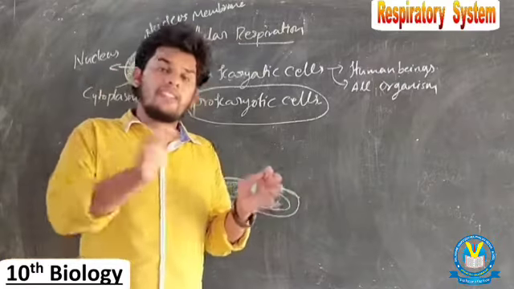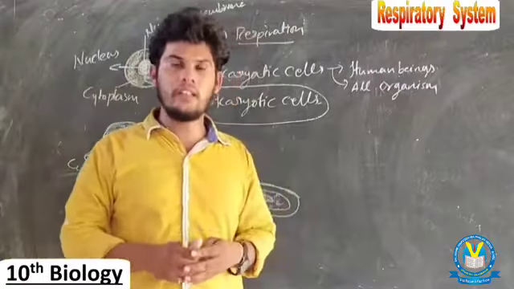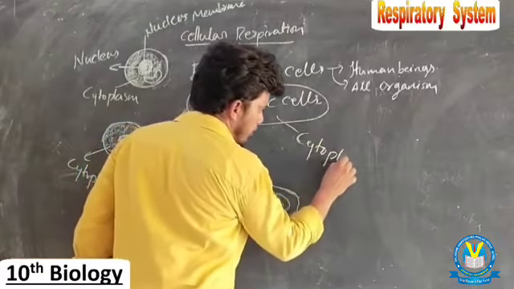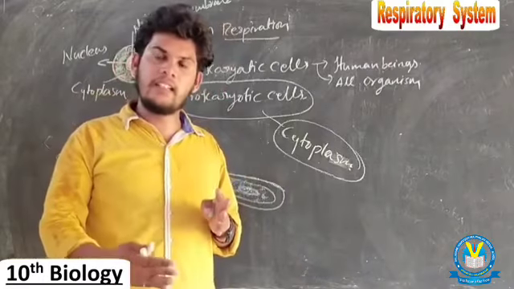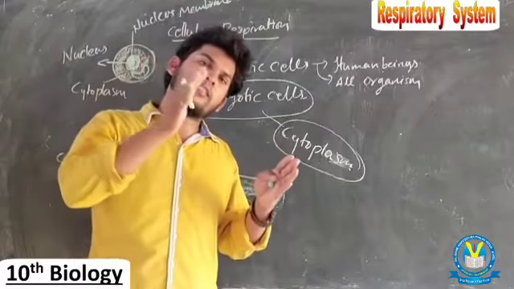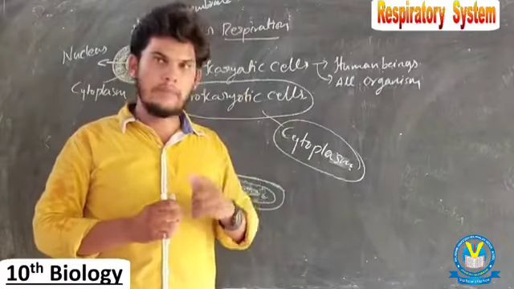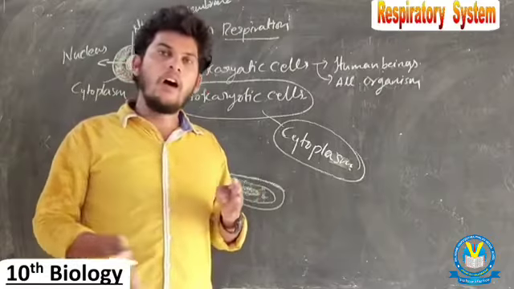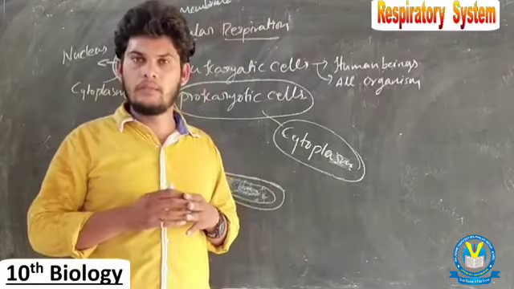Means all the cellular respiration reactions take place only in the cytoplasm. Remember this point. In prokaryotic cells like bacteria and yeast, the entire process of cellular respiration takes place only in the cytoplasm.